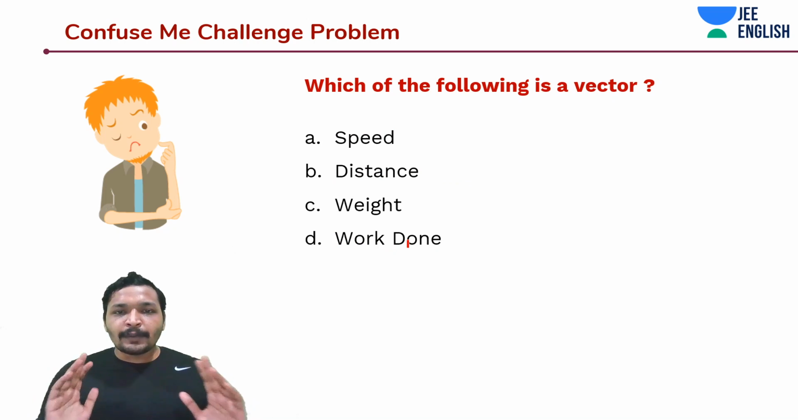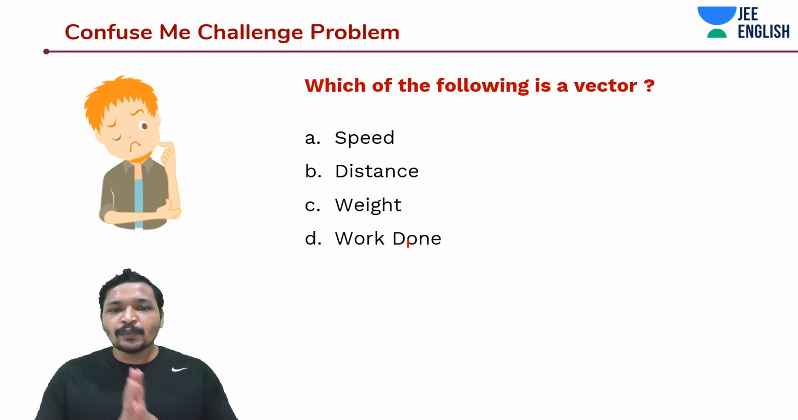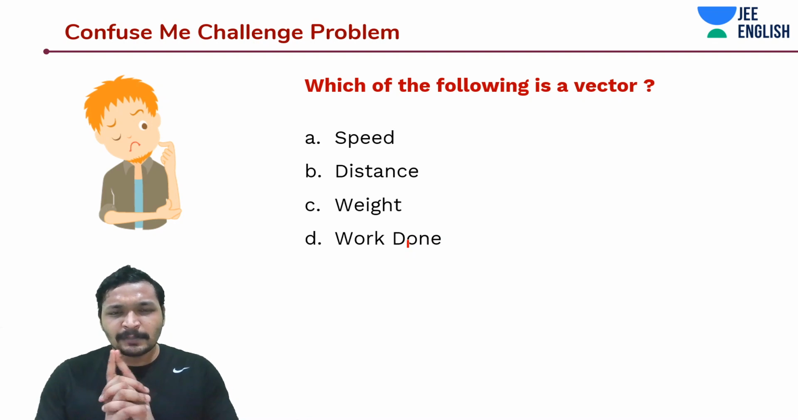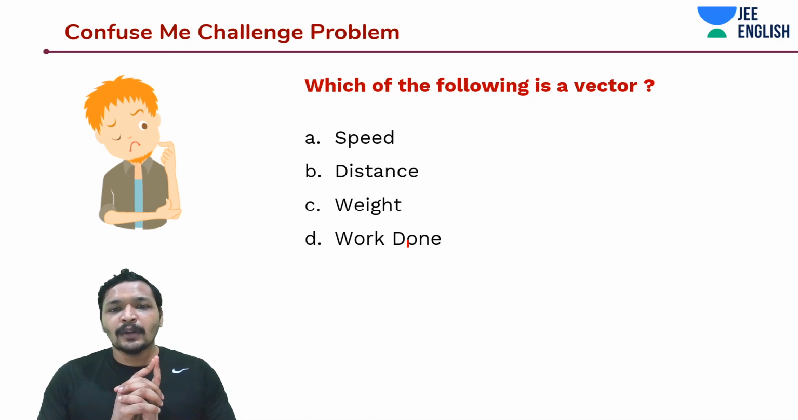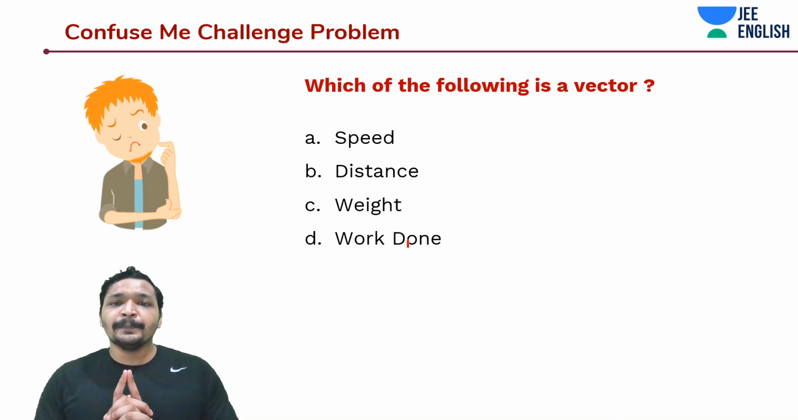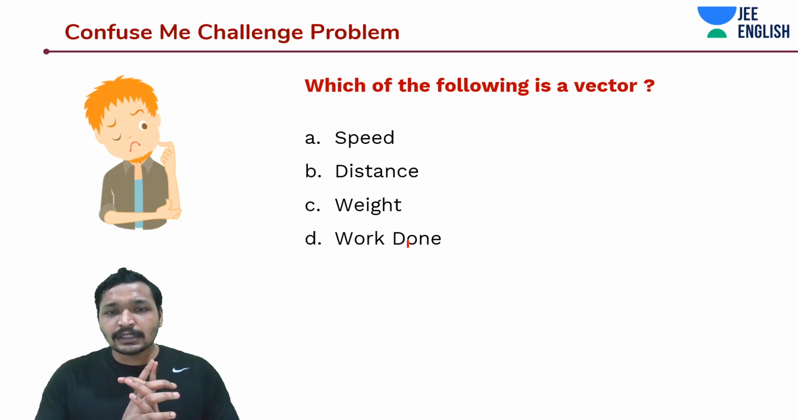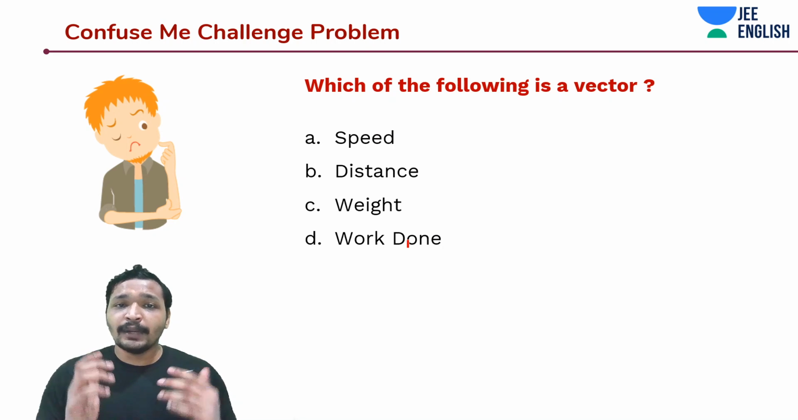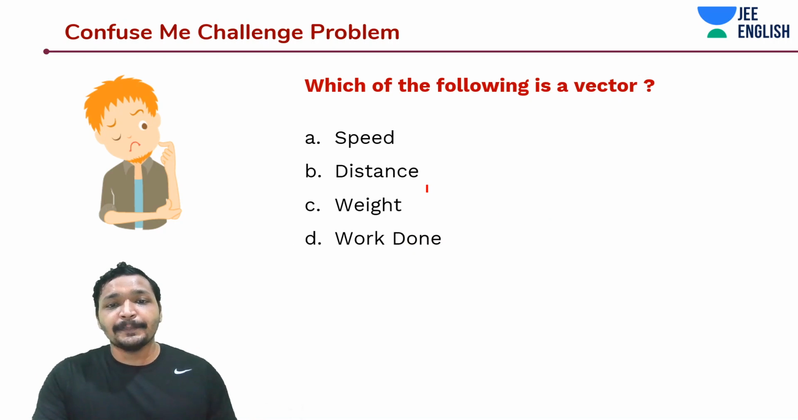Which of the following is a vector? Speed, distance, weight, work done. Speed is not a vector, it's a scalar. You have velocity, so speed is not a vector. Distance, not a vector. Work done, not a vector. We just spoke about it. It's weight. Weight is the force on a mass by the gravitational pull. So the gravitational force is applying this pull. Hence we call this a vector. Weight is a force, so it's a vector. It's as simple as that.